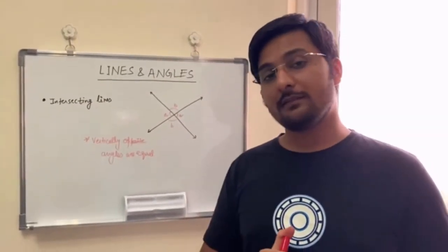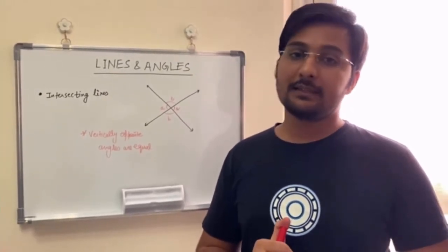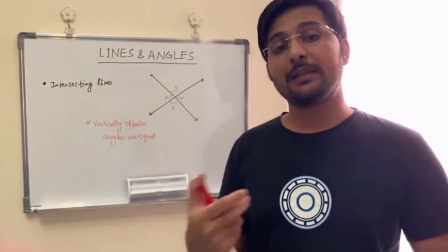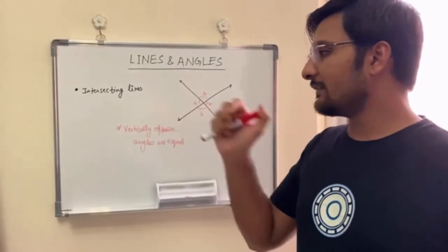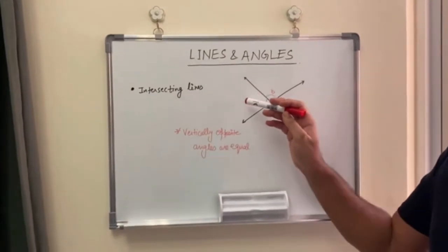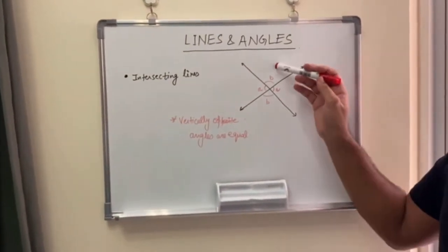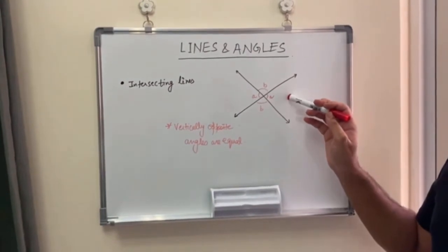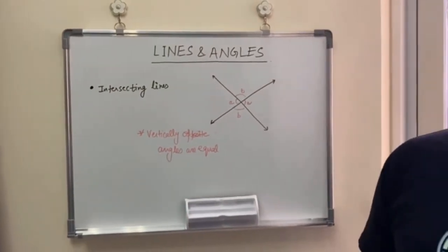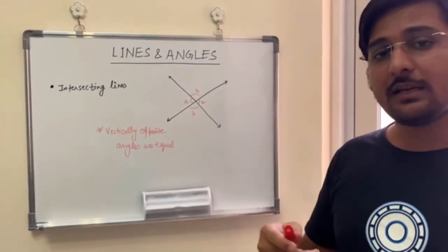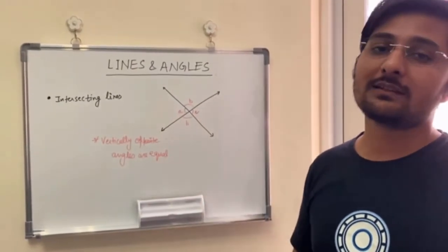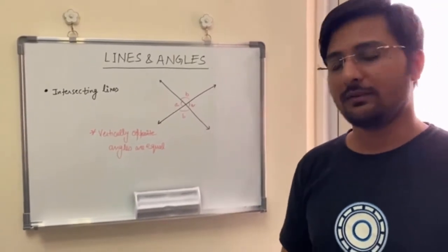The second type of lines we are going to discuss, guys, is intersecting lines. It is nothing more than an application of what we did in the previous part. In intersecting lines, the two lines meet, and again angles are created, and these two angles are equal to each other, and these two angles are equal to each other. The reason is that vertically opposite angles are always equal. These are the rules. In the parallel lines, we were doing the same thing: S equals S, as all those angles are vertically opposite angles.